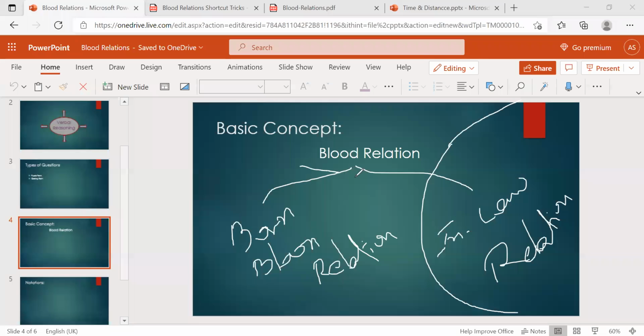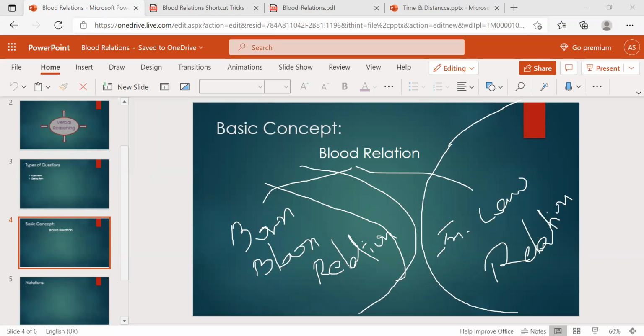I said blood relations are by birth: when you are born, you get relations like mother, father, sisters, brothers, grandfathers, grandmothers, uncles, mama, menatha. These come under this one, right? And I said there is another one also, that is in-law relations. What is this in-law relation? When does it come into our life?